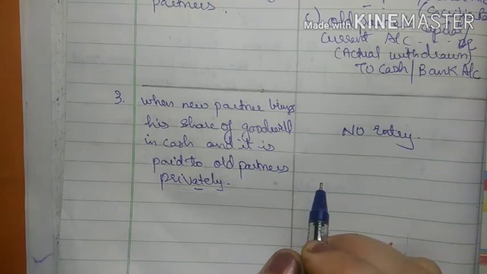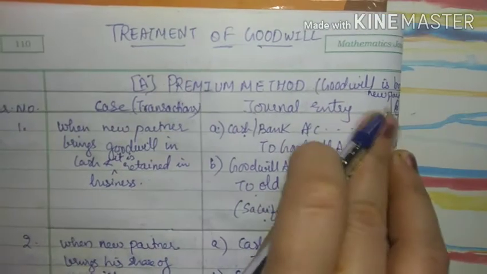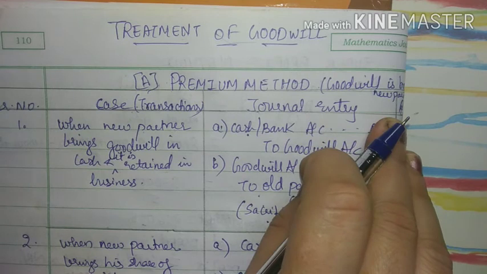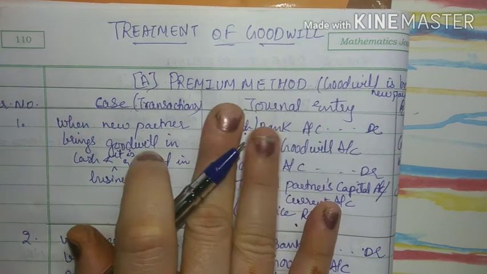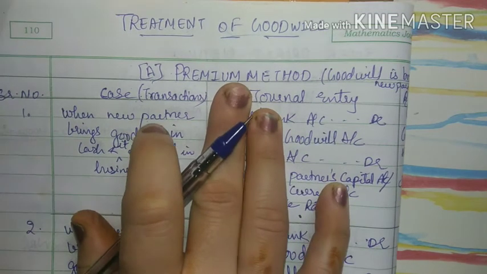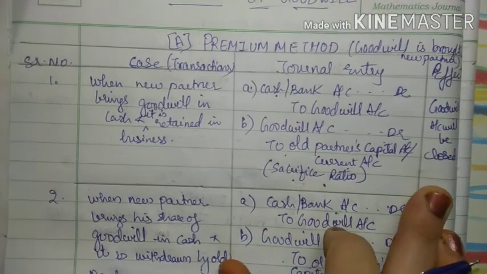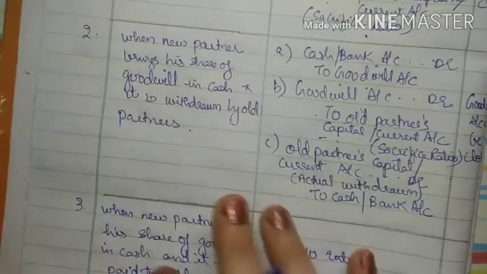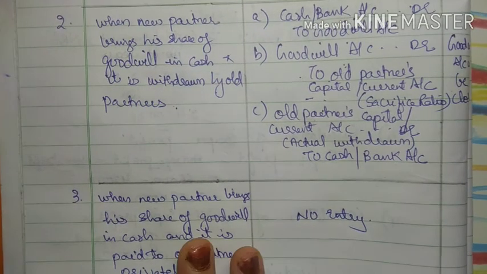It must be clear to you now that premium method means what? When goodwill is brought by the partner in cash or by bank. When goodwill comes in cash or by bank, meaning the new partner is bringing goodwill, then we call it the premium method. So in this premium method, in case number 1 the goodwill account gets closed, in case number 2 also the goodwill account gets closed, and in the third one there is no entry.